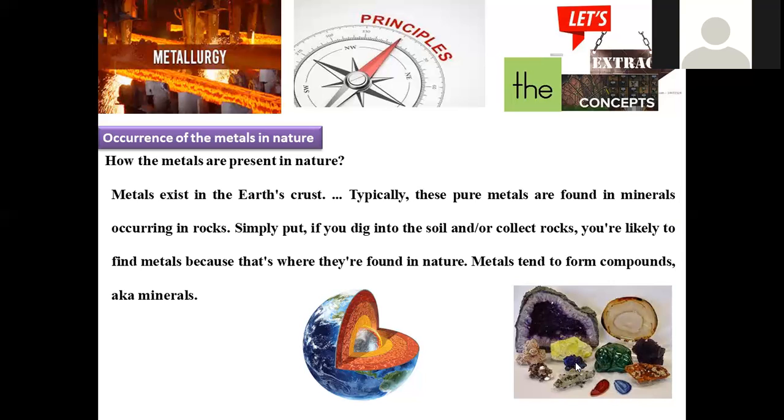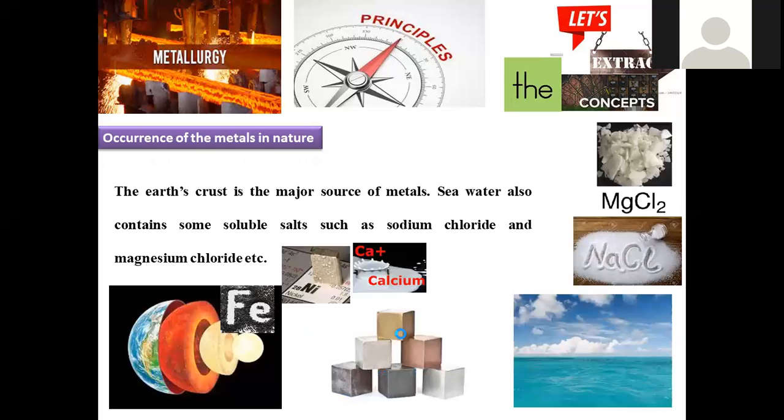We have to extract them, modify them, purify them, and further fabricate them. The earth crust is the major source of metals. Sea water also contains some soluble salts such as sodium chloride and magnesium chloride.